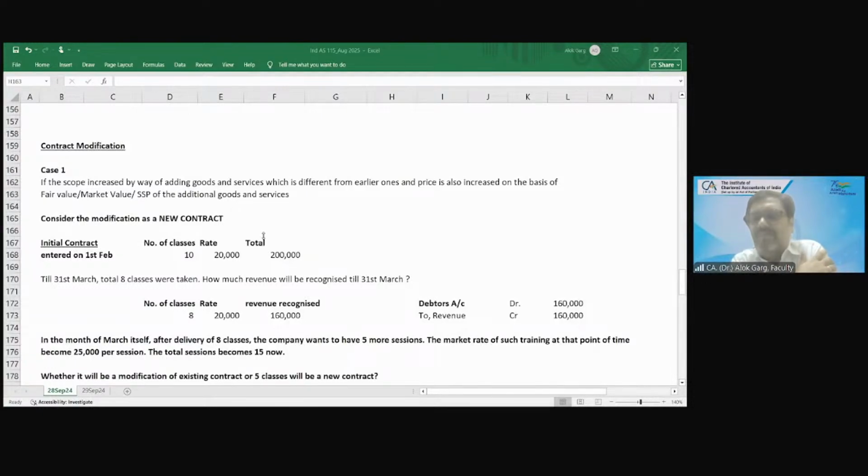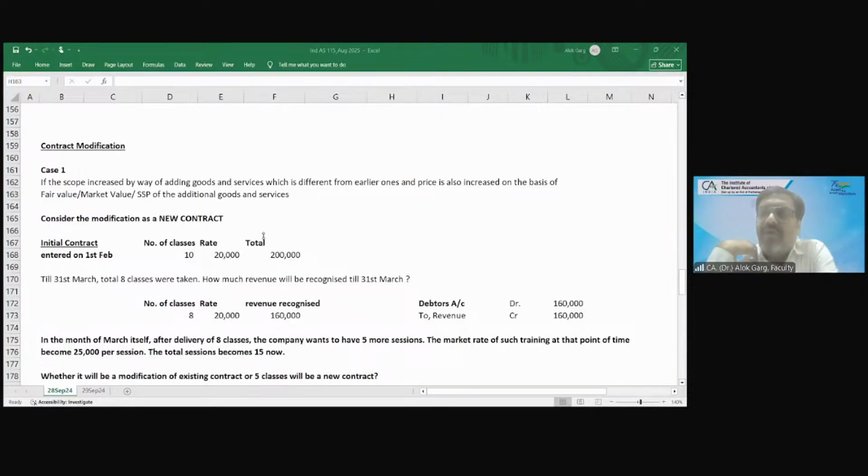Third, the price which is also being added, the price which is also increasing, is in line with the fair market value of those goods and services, right? For example, Sanjay is leading a startup. Sanjay, and I am a mobile company.